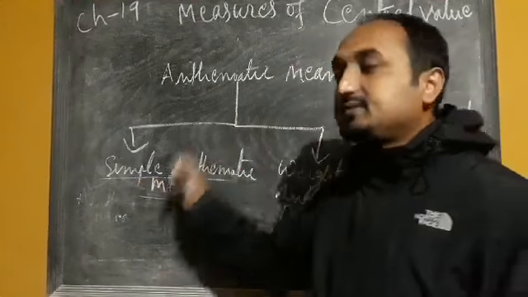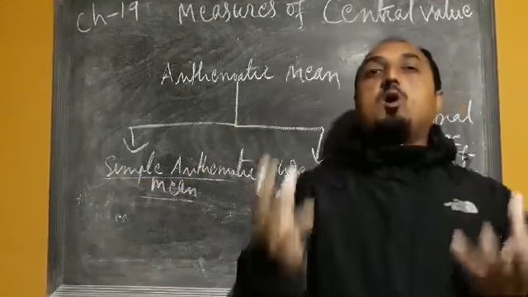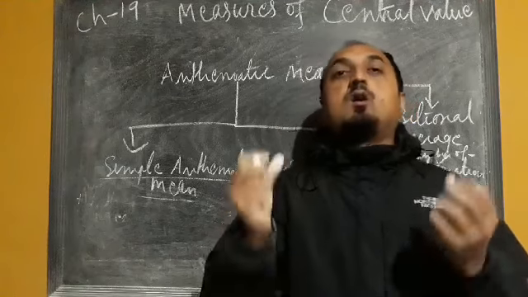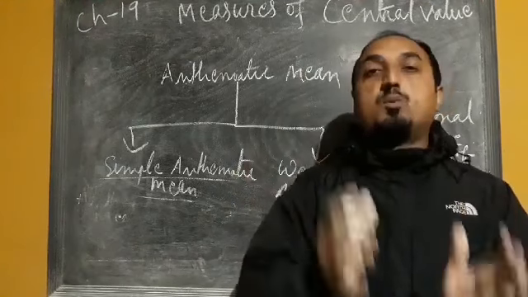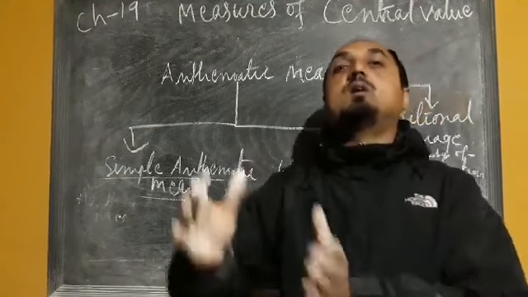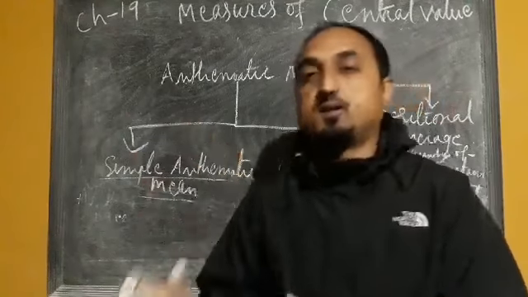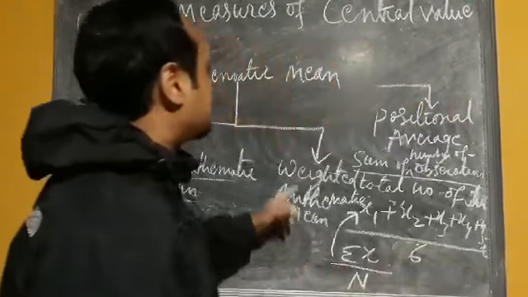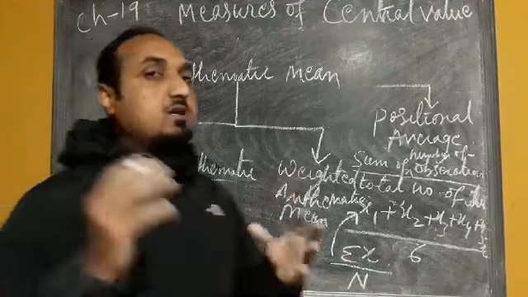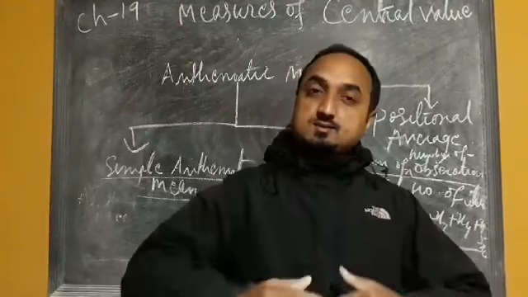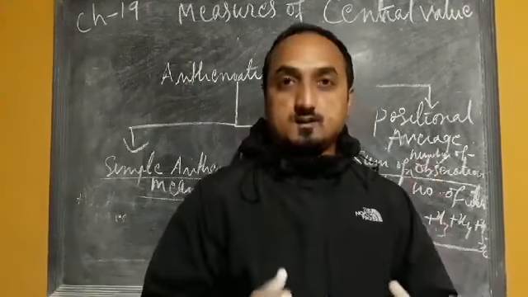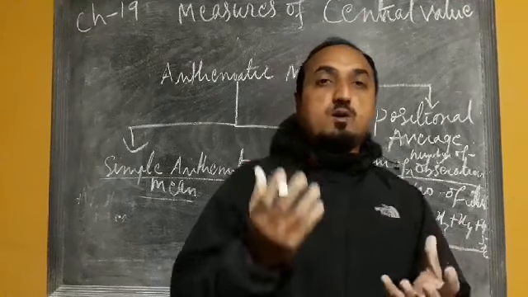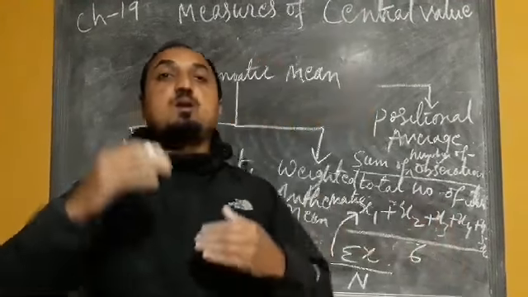That means in simple arithmetic mean, all the given items have equal significance. Whereas in weighted arithmetic mean, the given items may not have equal importance. The importance of different items in the series may vary.